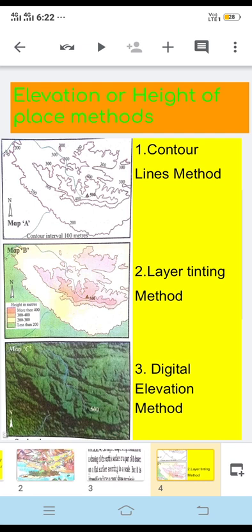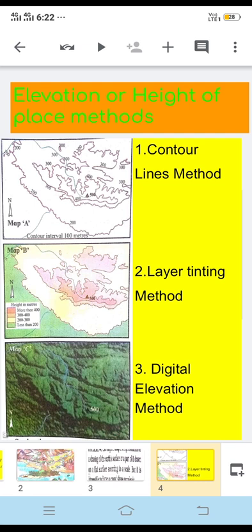You can see that one line is connecting all the 200 numbers, then another line is connecting all the 300 numbers, one more line is connecting the 400 numbers, and one place has the 500 number. So when places of the same height are identified and connected by a line, this method is known as the contour line method.